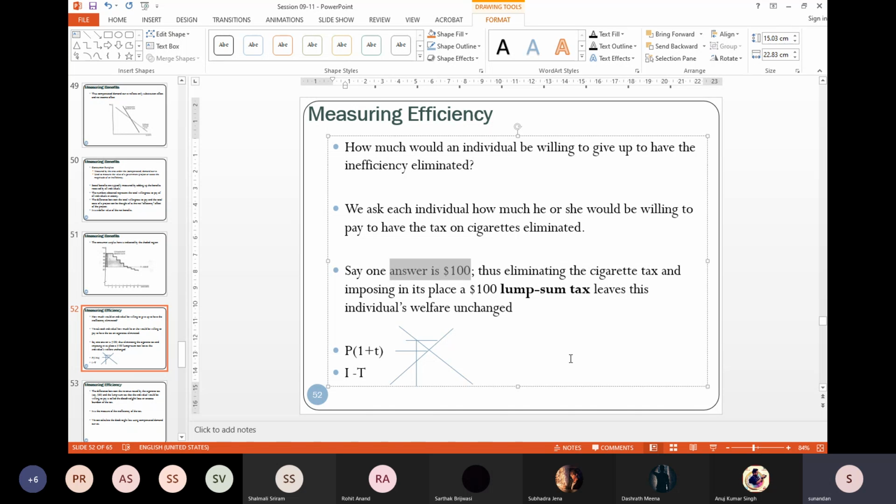Now the question is, as a consumer, you were paying this portion, P into small t, the tax part. And you are paying, suppose, the equivalent amount in the form of capital T. So your welfare does not change. But instead of an ad valorem tax, which impacts the price, you're paying a lump sum tax. So inefficiency in the market goes away.